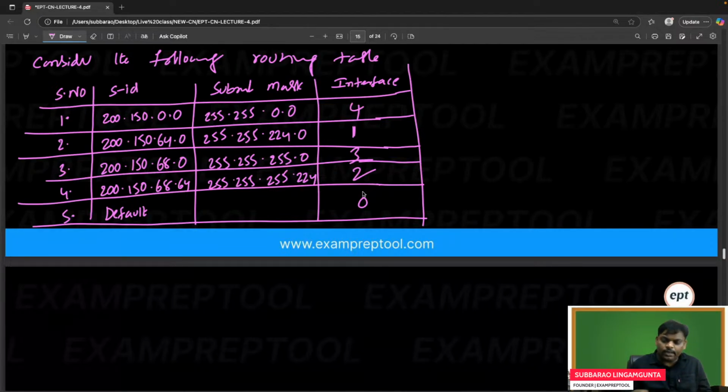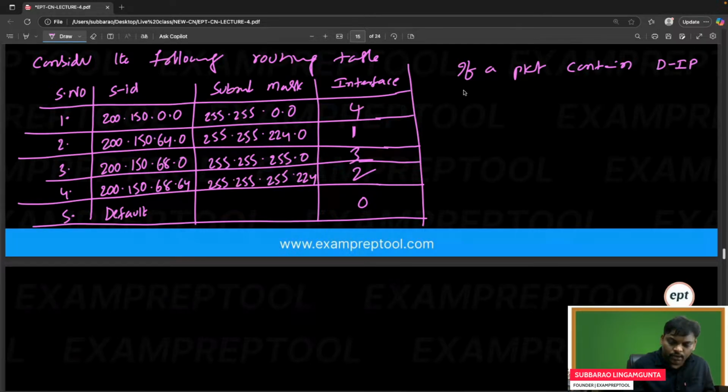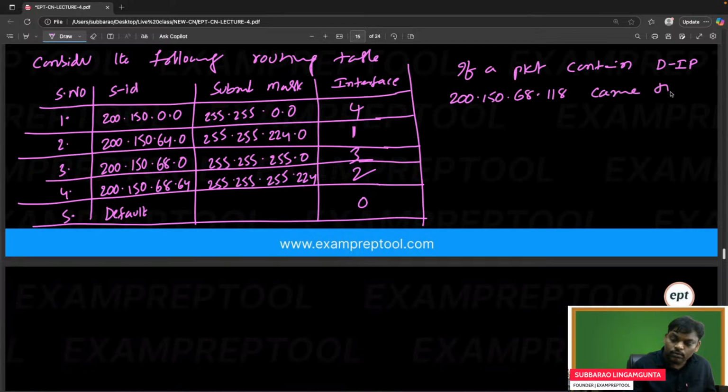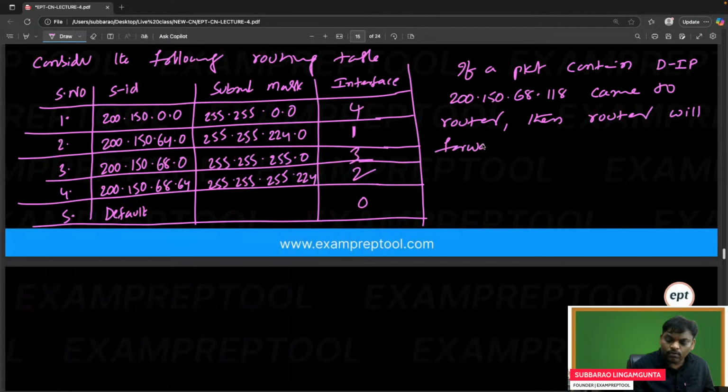Now let me write the data also. If a packet contains destination IP 200.150.68.118 and comes to the router, then the router will forward this packet to which interface?